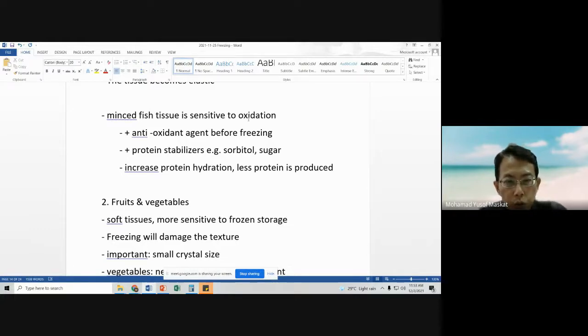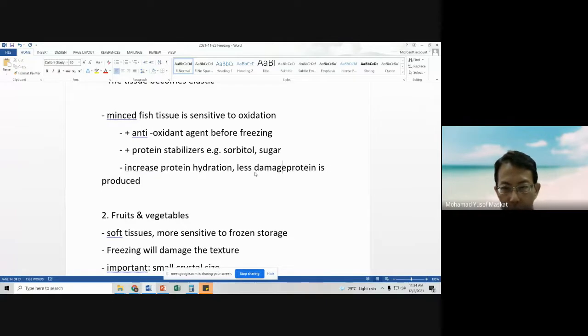What we can do is usually add antioxidant agents and also protein stabilizers, for example sorbitol, sugar and others. This will increase protein hydration because sugars, for example, will bind moisture, meaning that less damaged protein is produced.